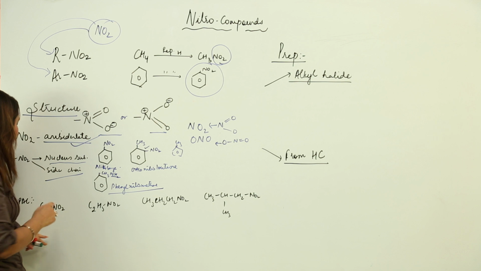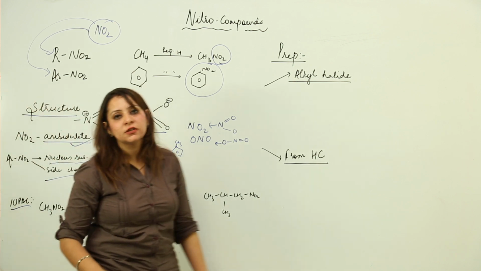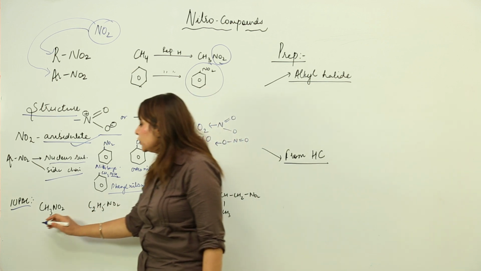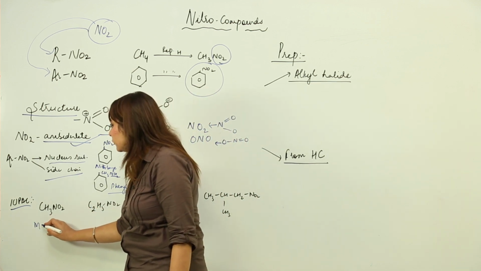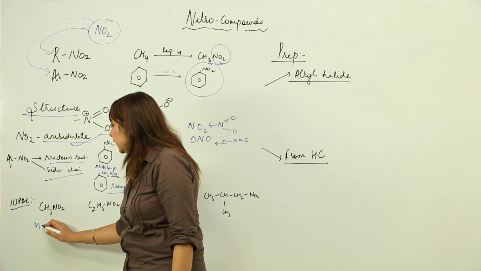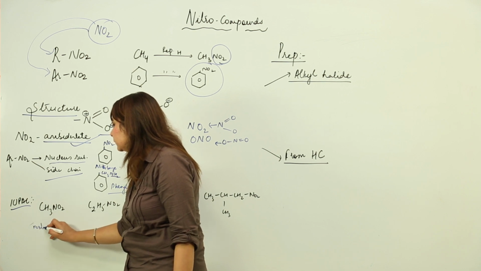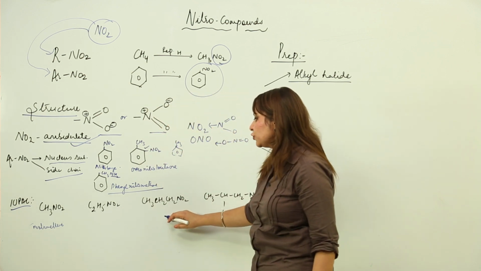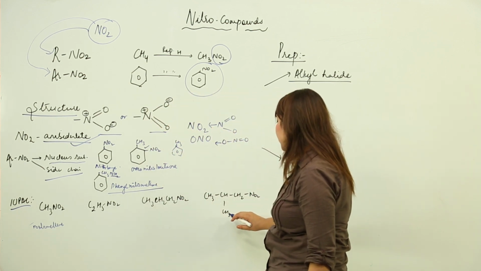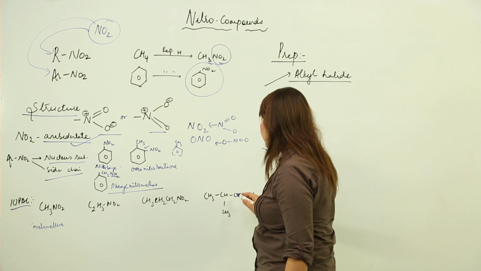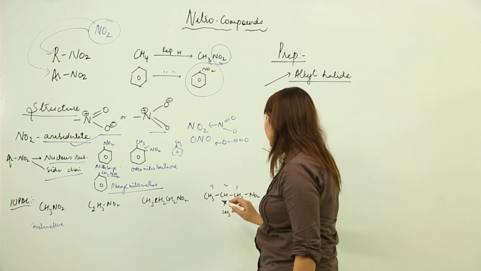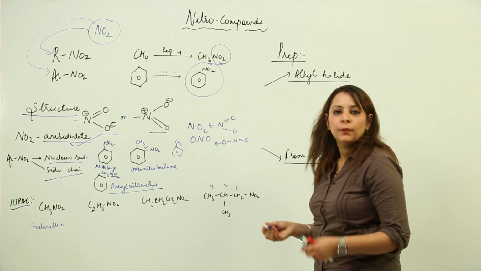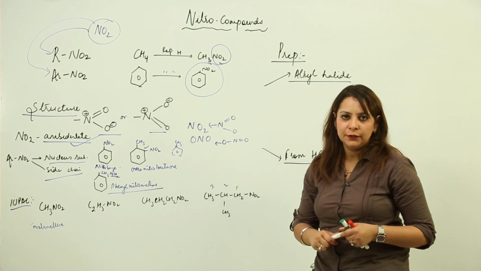Now as far as the IUPAC is concerned, suppose I have a few structures, then how do we write the IUPAC? Nitro is going to behave as a secondary suffix. Suppose this is one carbon, it is going to be nitromethane. It is going to be nitroethane, it is going to be nitropropane, and similarly we are going to number it from this side, and we get 2-methyl nitropropane. So this is how you are going to write the IUPAC.